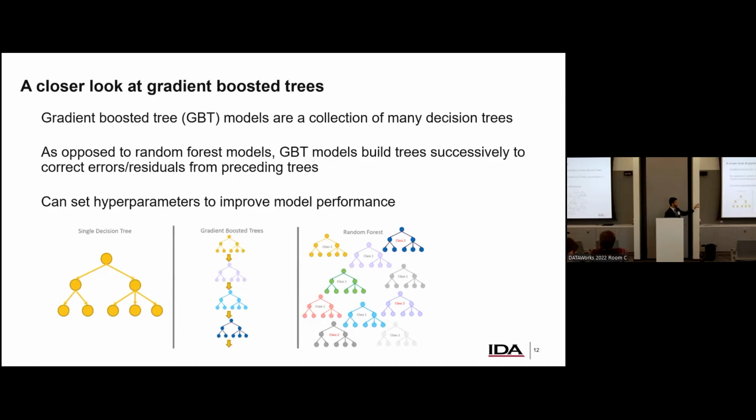And I want to draw your attention to that right away, because when we think about an ensemble tree model, this is what we think of, right? We think of, why not just take a collection of trees, throw them all together, and have it work? Why do we need a gradient boosted tree model? The idea there is that random forests build a collection of independent trees. But gradient boosted trees say, I'm going to do my first one. Okay, what did I mess up? Let me focus on those, try to get those right. Okay, let me do that again.